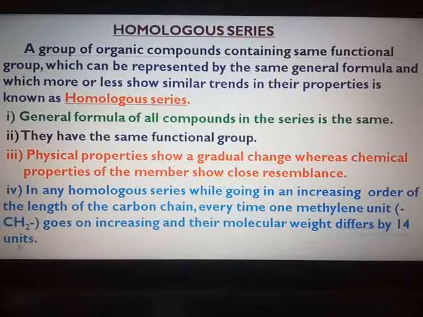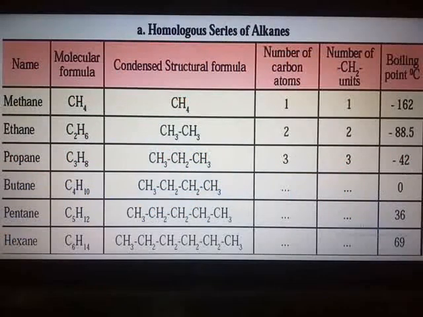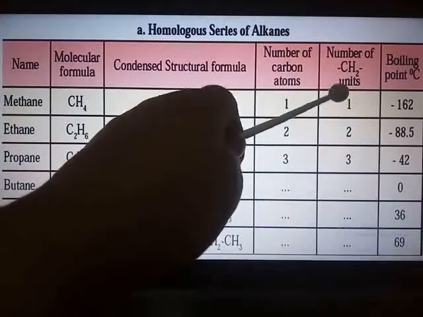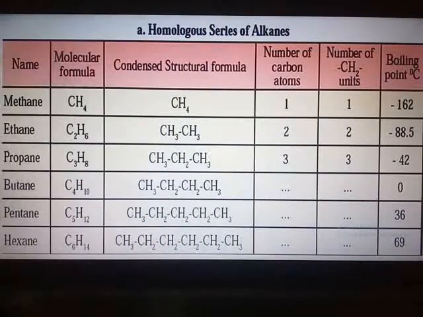Let us consider our first homologous series, of alkanes. The alkane family is a homologous series. It is characterized by the general formula CnH2n+2. Here you can see the first member of the alkane is methane. Molecular formula is CH4. Number of carbon atoms is 1. CH2, the methylene group, is 1. Forget about the boiling point.